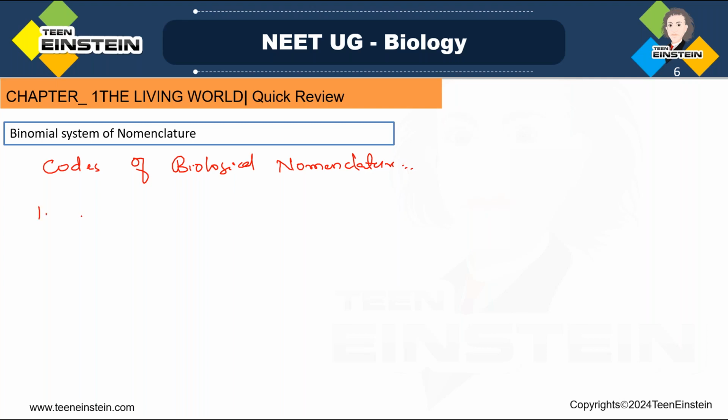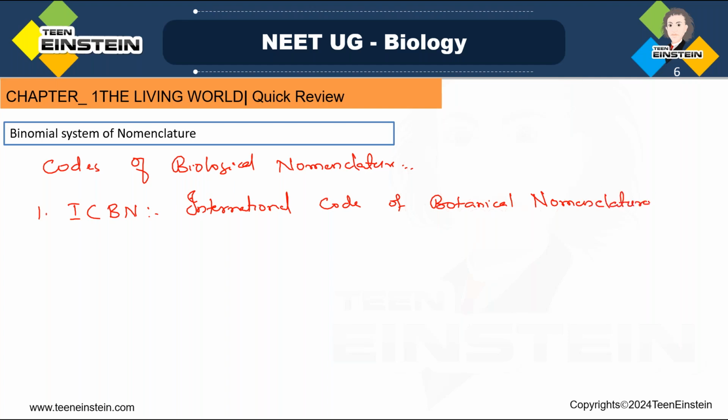First one is ICBN. You need to learn the full form of this ICBN, International Code of Botanical Nomenclature. Next, ICZN.